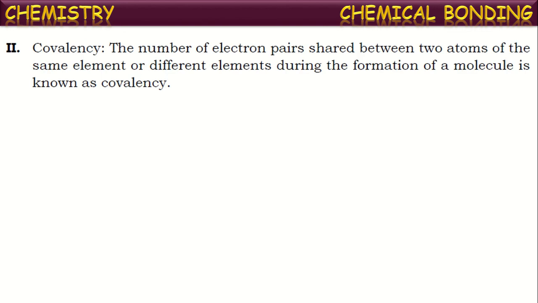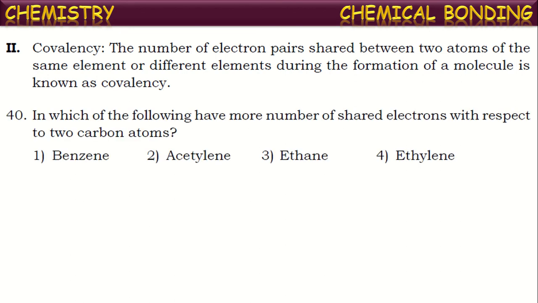Another comprehension passage. The number of electron pairs shared between two atoms of the same element or different elements during the formation of a molecule is known as their covalency. Now let us see the questions on this. In which of the following is there a greater number of shared electrons with respect to two carbon atoms? Say in the benzene molecule, between two atoms, maximum there are double bonds. We know in the benzene molecule, alternate double bonds are there between the carbon atoms. Hence, maximum two pairs of electrons are between two carbon atoms.